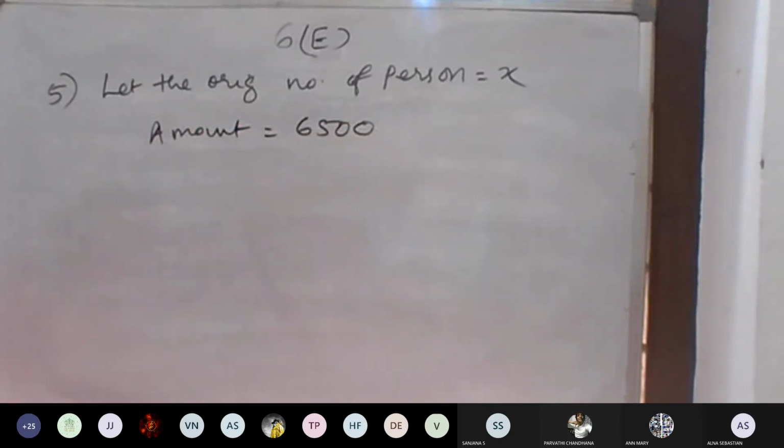If 15 more persons, the number of persons will be x plus 15. Each would have got 30 less, so we have to find the share of one person.